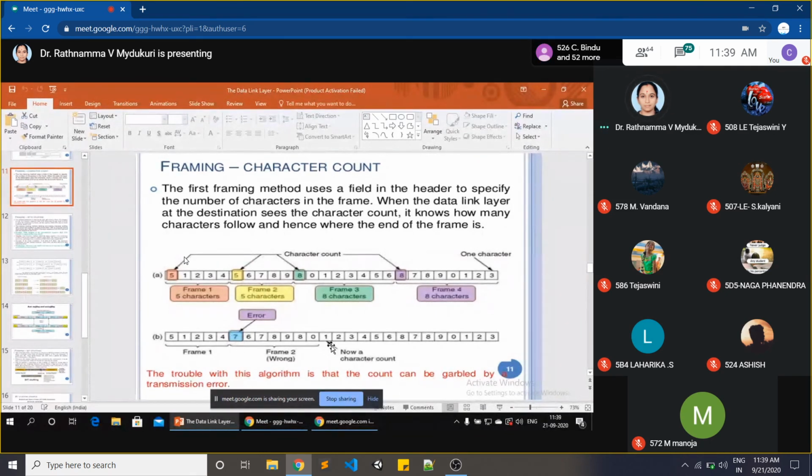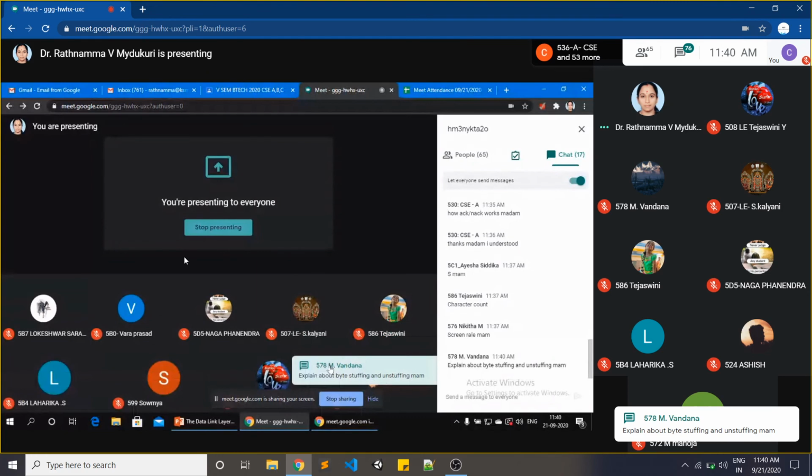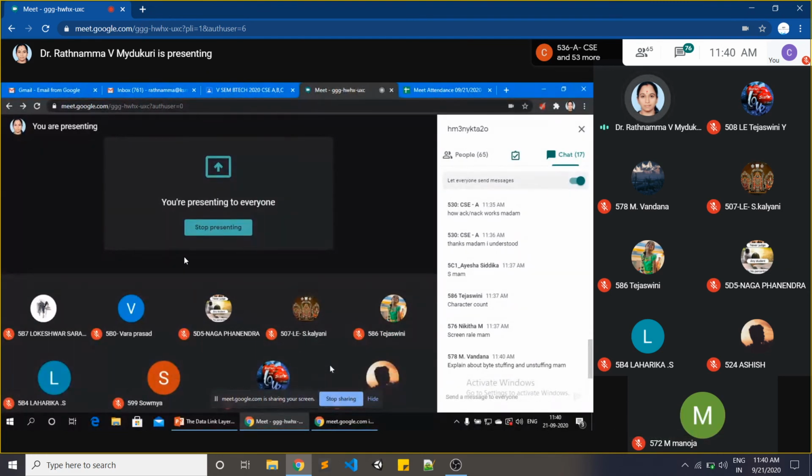అప్పుడు ఏమవుతుంది? So up to here frame 2. Next frame starts here 2 అంటే 1 2. This is next frame. Next 4 అంటే 1 2 3 4 next frame. 7 అంటే 1 2 3 4 5 6 7 next frame. అలా ఉండాలి. But because of this small error, the entire next frames goes wrong. Okay, so this is the problem in character count and this method is called as character count method. Is it clear?